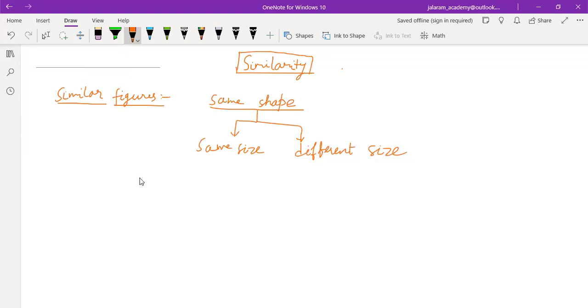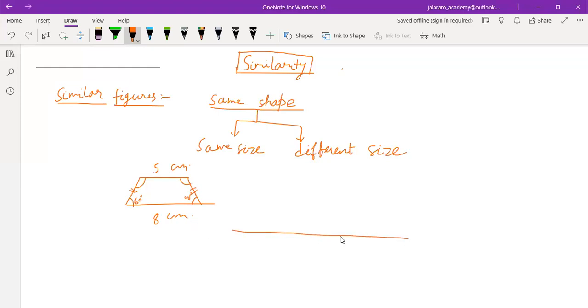Like if we discuss about a trapezium, in which this angle is 60 degree, this angle is 45 degree, this side is 5 centimeter, this side is 8 centimeter, and if we write one more angle, this angle is already known 120 degree, this angle is 135 degree, and this side equals to this side.